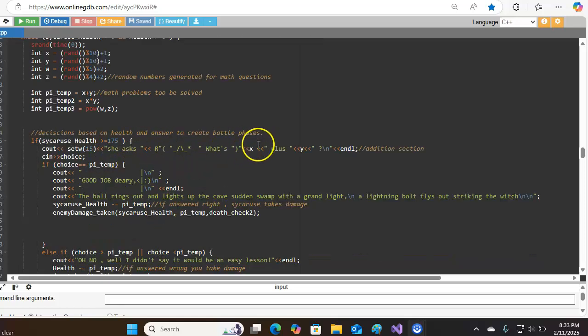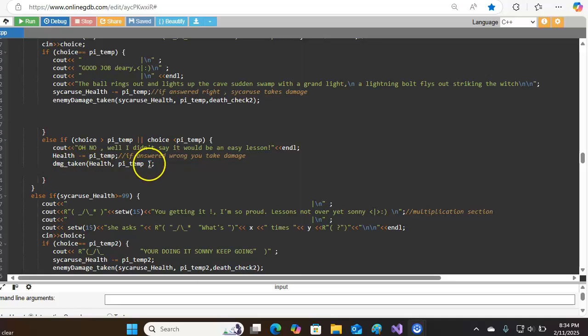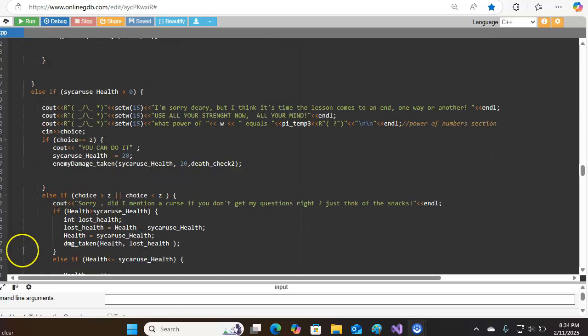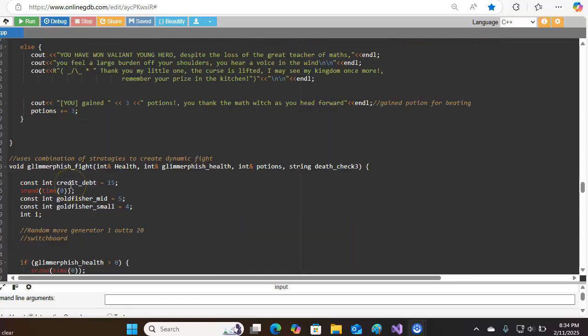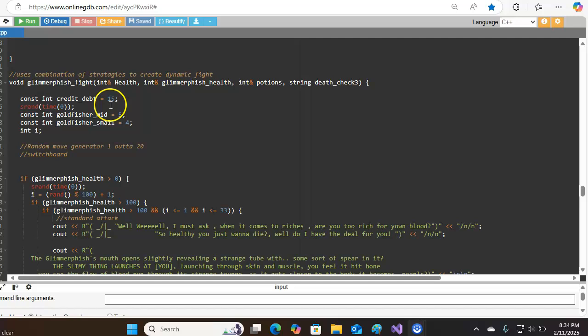Again, messaging will actually output the numbers, allowing you to accurately add or multiply, and damage taken, and of course, damage taken specifically. Now, this entire thing is the exact same. There's no real way to pause or actually execute damage, except through the questions. Same thing for Glimmerfish.